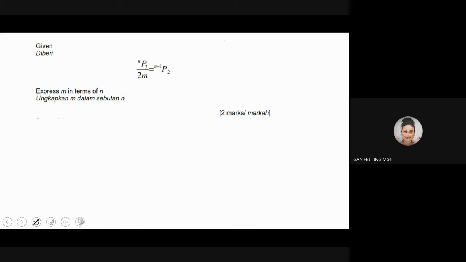Okay, I get my pen first. NPR is given as n factorial divided by n minus r factorial. The difference with NCR is that NPR does not divide by r factorial. Because if you divide by r, it means that blue and red and blue, you take away one side. So here we don't divide, which means they have 2 positions.